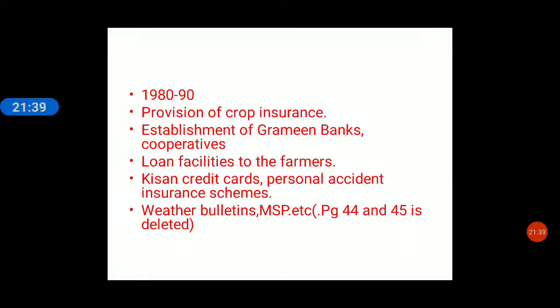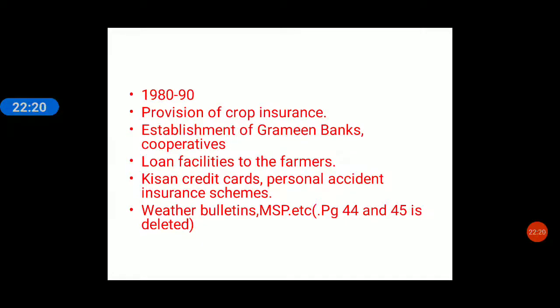Now why are Grameen banks and cooperatives made? So that the farmers can get cheap and easy affordable loans from the banks, and whatever is their requirement of buying HYV seeds and other things can be fulfilled. Loan facilities to the farmers. When the farmers take a loan from the bank, it is a formal sector, and it means that the rate of interest is low. So when that is done, it is very good for the farmers. They are saved from high loan rates or rates of interest which they would otherwise have to pay to the moneylenders or other people from whom they used to take the loan.